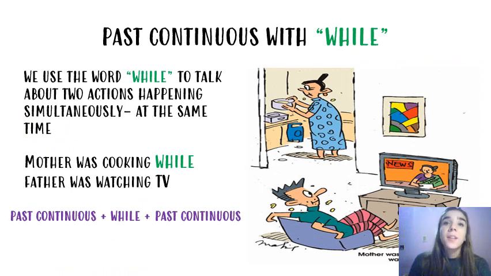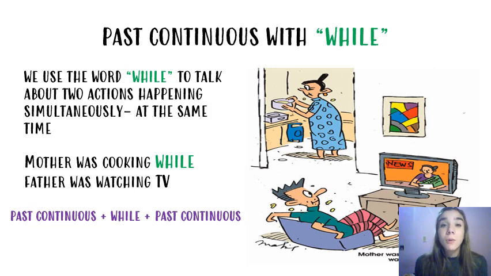Okay, let's start with the new topic of our class. Past continuous with while. First of all, let's read all together when we are going to use the word while. We use the word while to talk about two actions happening simultaneously, that is to say, at the same time. So, we're going to use while when we're going to talk about two actions that were happening in the past at the same time. Dos acciones que ocurrían en el pasado simultáneamente, es decir, al mismo tiempo.